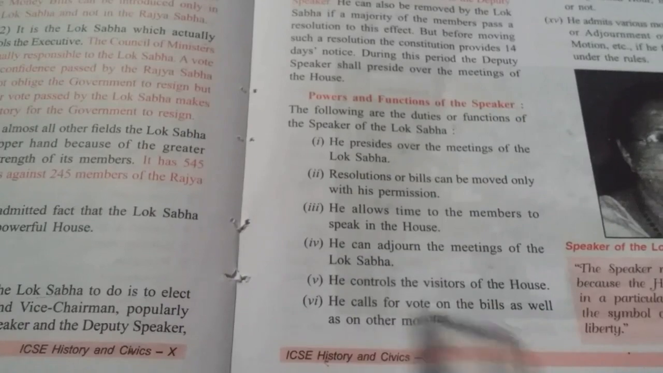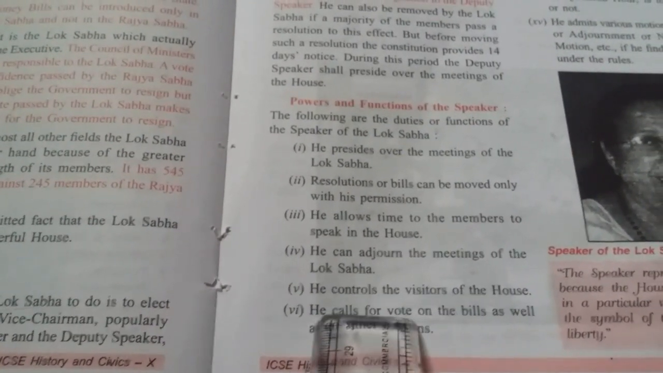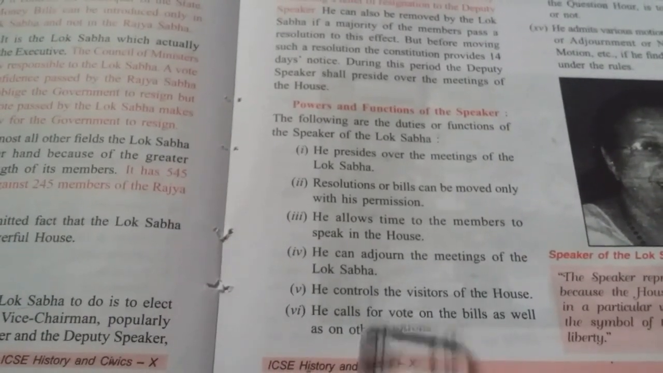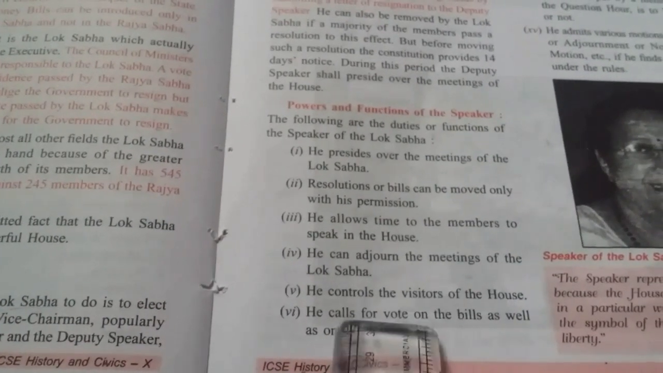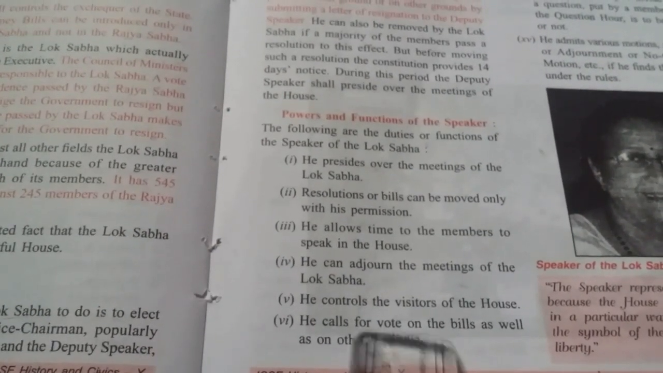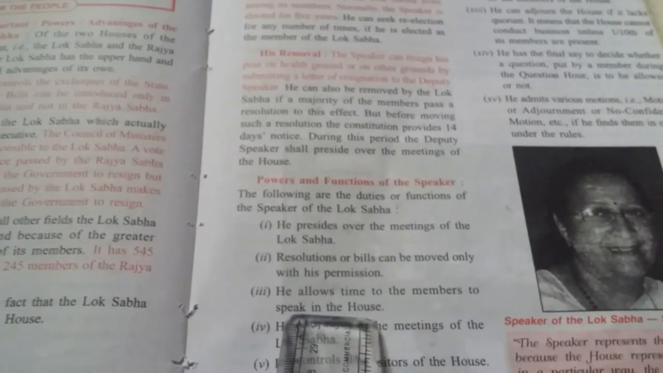He has all rights. He controls the visitors of the house and he calls for vote on the bills as well as on the other motions. Okay, if any law passes, he asks the vote. Then he takes that vote in his record. So these many works are there. Just learn this: the powers and functions of the speaker.